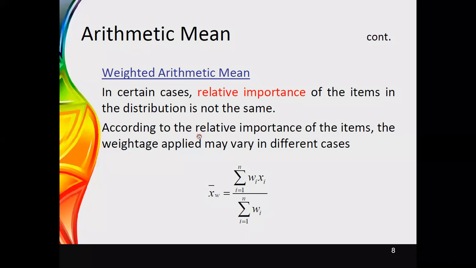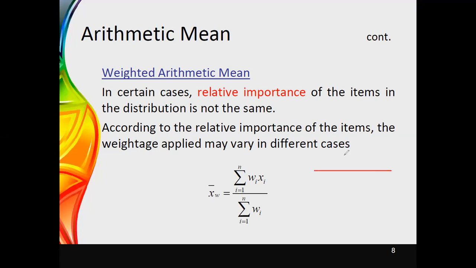In that way, you can apply the weights to the given data, and thereafter we can calculate the weighted arithmetic mean using this equation. The next thing I would like to tell you is that weights may be applied in many ways. Simply, the highest weight should be applied to the most important one, and the lowest weight has to be applied to the least important one. After applying the weights, you may get the values in this form.